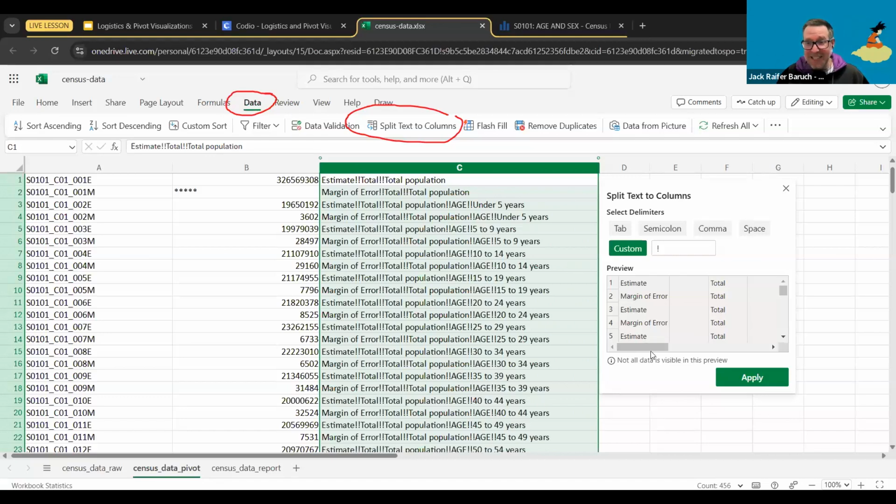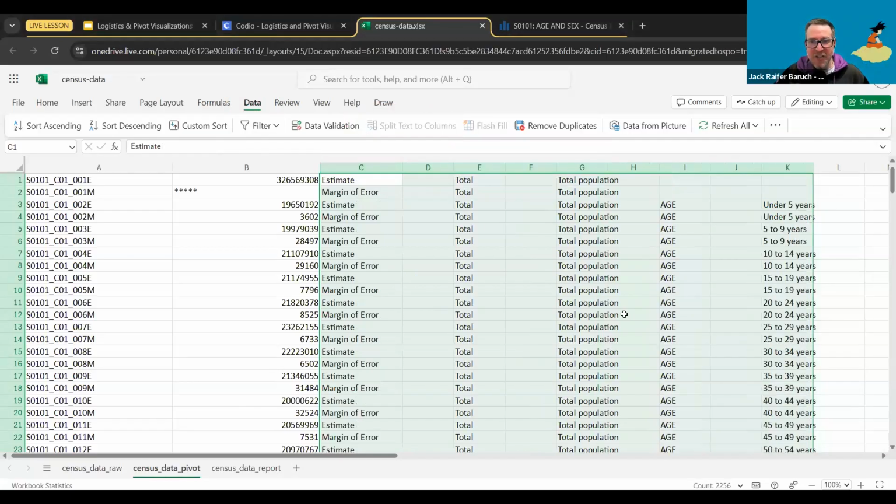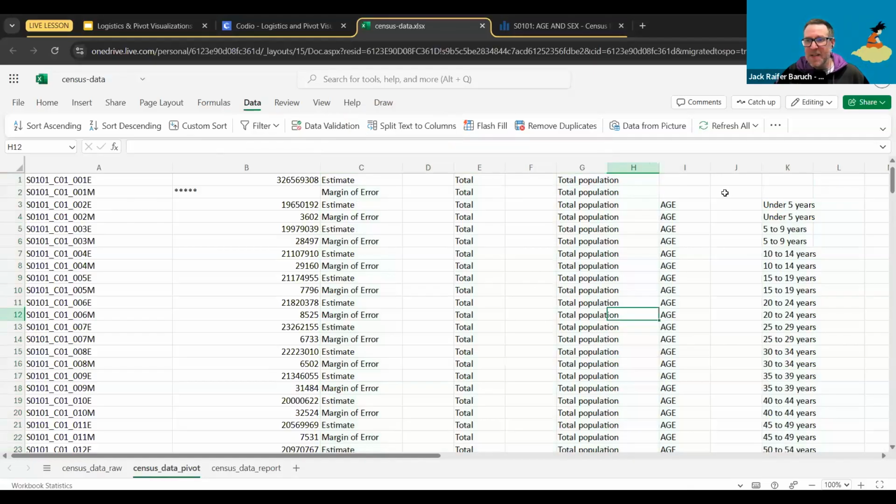Every time it finds the delimiter, every split it makes, it's going to create a new column, an empty one, and just click apply. And this is what it should look like. Now I'm just changing the widths so that we can see everything that's there.